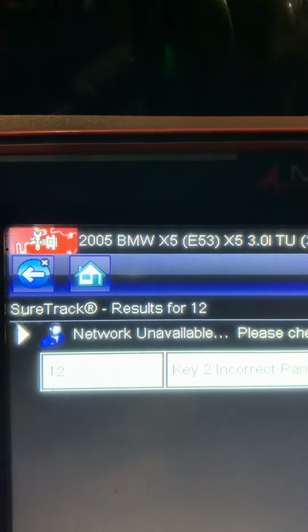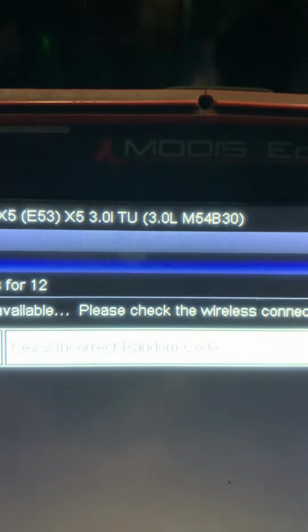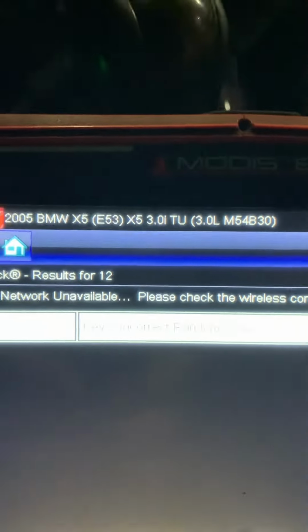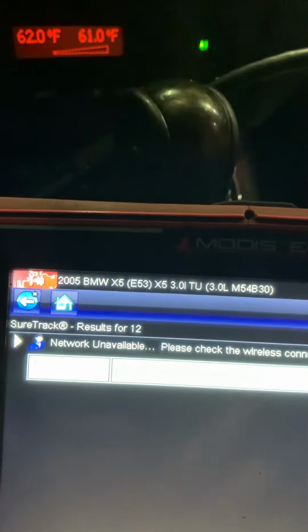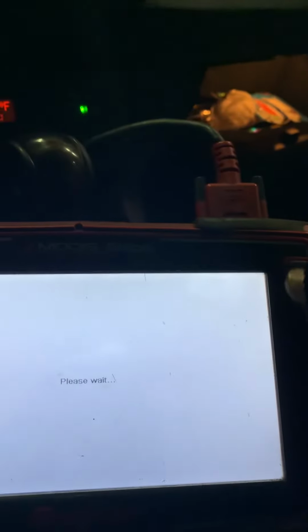I've got an '05 BMW X5 3.0 non-start situation. Old style ignition switch, torn, and it's not cranking. It's not cranking, they chug the starter. The starter is okay. I get a code from the EWS. The code is 12, and it says key 2, incorrect random code. What it means is that the chip inside the key failed to produce the random code.